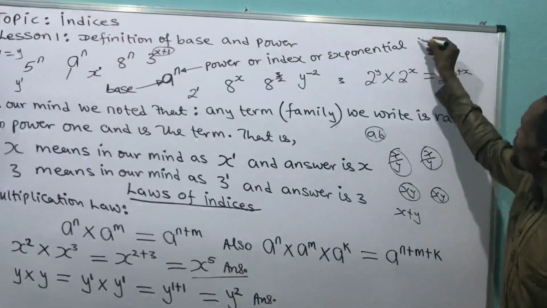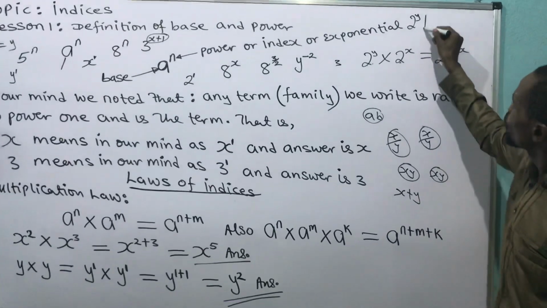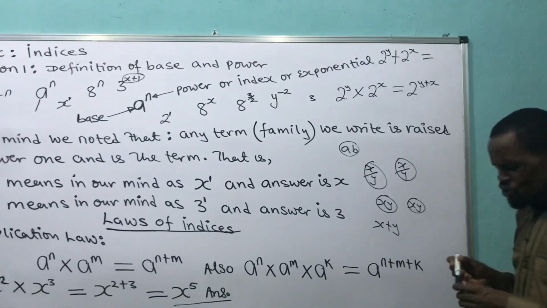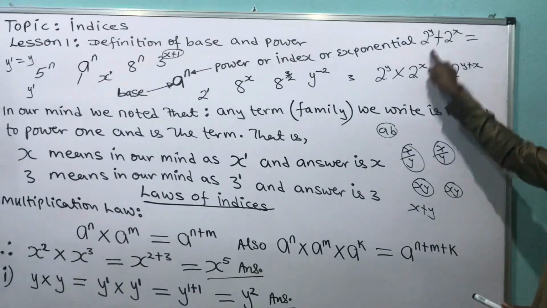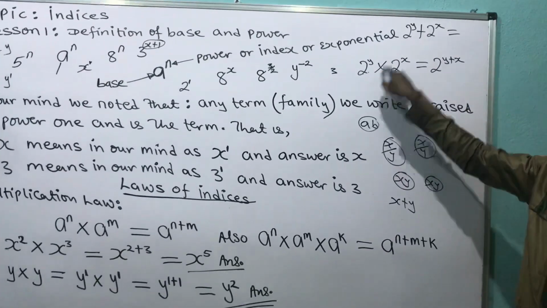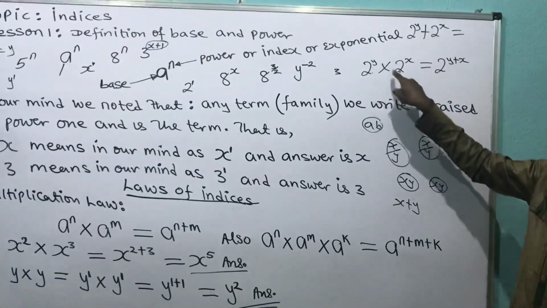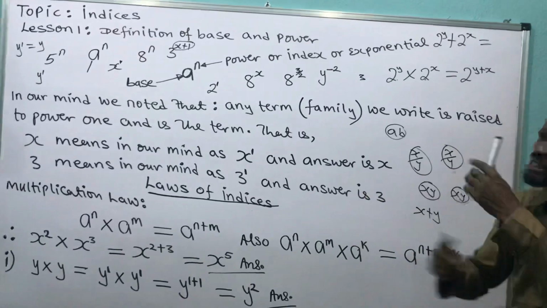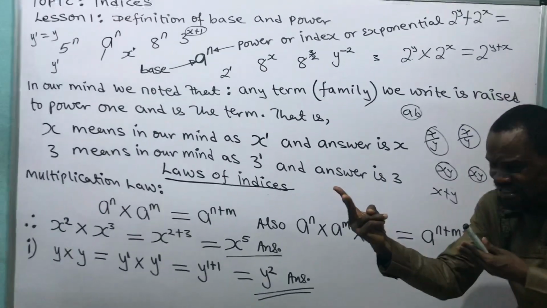So, assuming that I have now 2 raised to power y plus 2 raised to power x. Can I do this? No! I can't do this, because this is plus, not multiplication. So the only way I can do this is that they must have the same base, and they must be multiplying themselves.